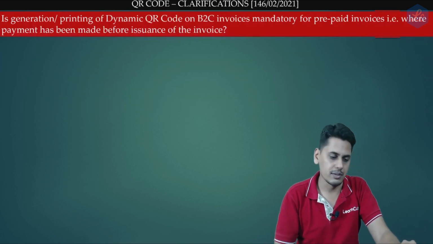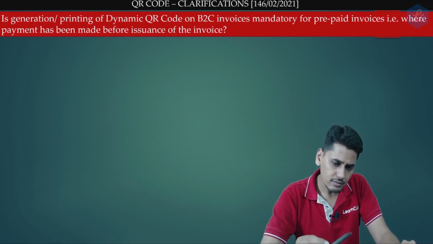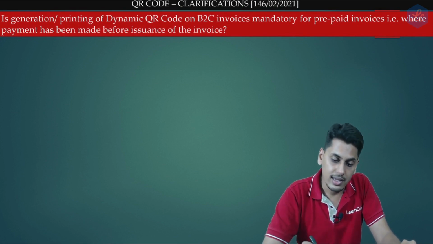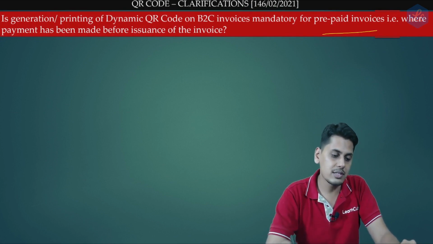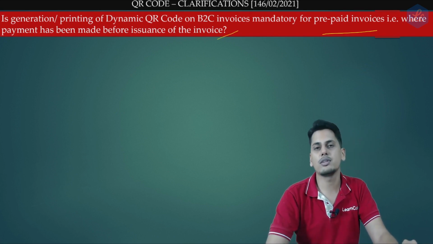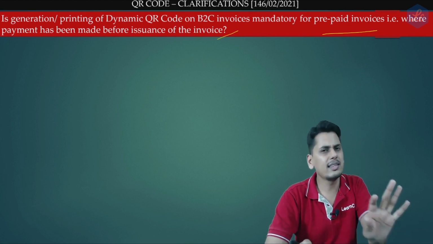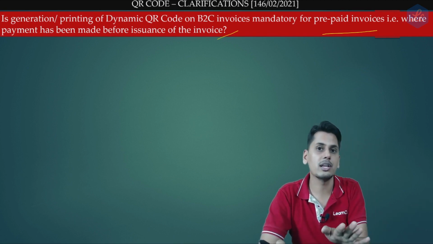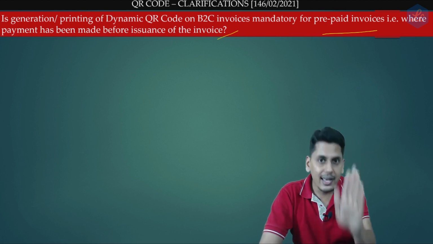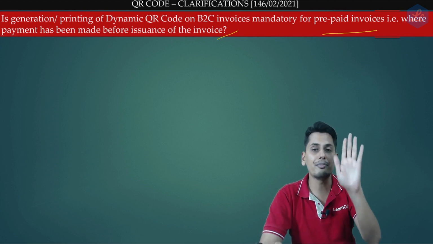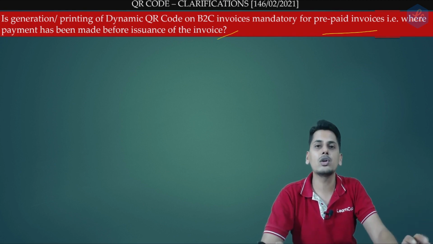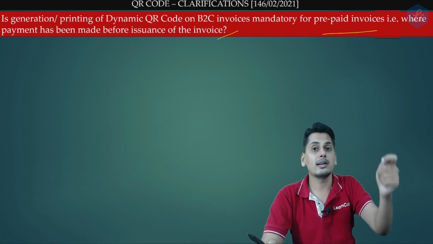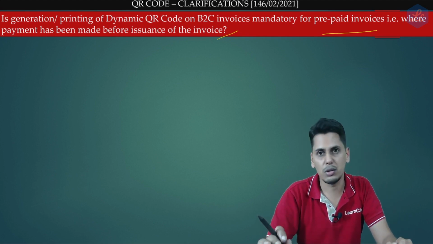Let's look at the next question. Is generation or printing of dynamic QR code on B2C invoices mandatory for prepaid invoices where payment has been made before the issuance of invoice? This is what we have already discussed, but this question is slightly different. In this question, please understand, the option of making payment through the dynamic QR code is not given to the buyer.